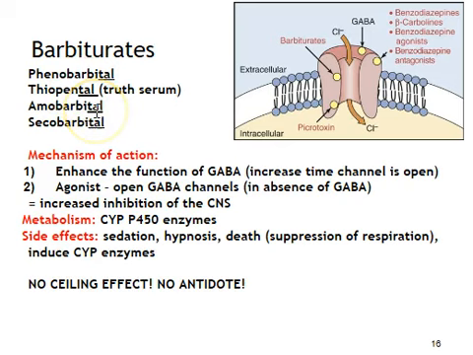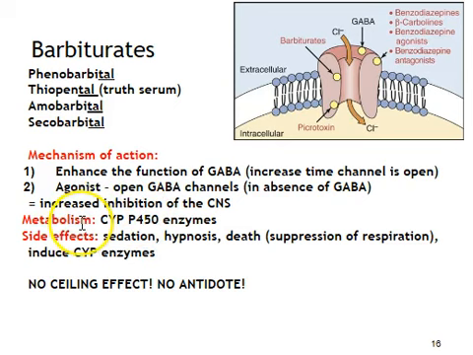And so phenobarbital, thiopental, secobarbital, these are all drugs that work similarly to the benzodiazepines, but there are some nuanced differences. They do enhance the function of GABA, just like their benzo cousins. However, in terms of the kinetic profile of how these drugs work at the site of the receptor, they increase the time that the channel is open. They are agonists as well. They open the GABA channels. In the absence of GABA, however, and that's really the unique component to these drugs, they do not rely on the endogenous neurotransmitter to operate. And so this leads to the fact that these drugs are not quite as safe as the benzo class.